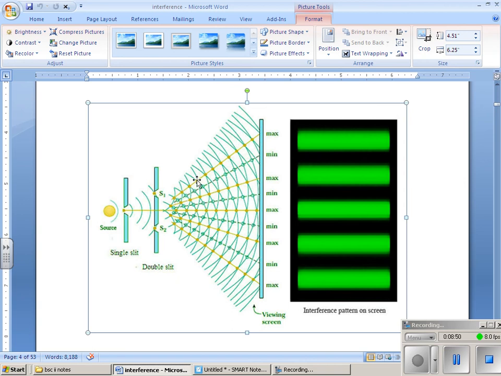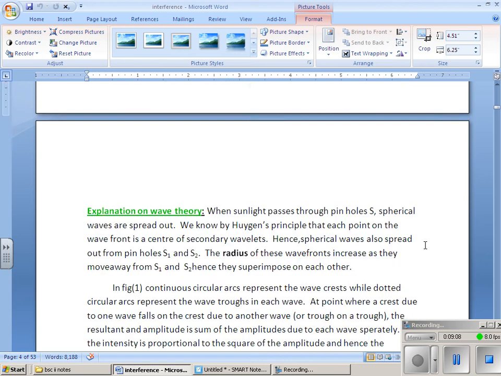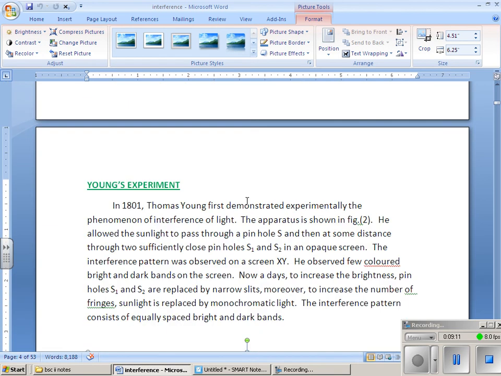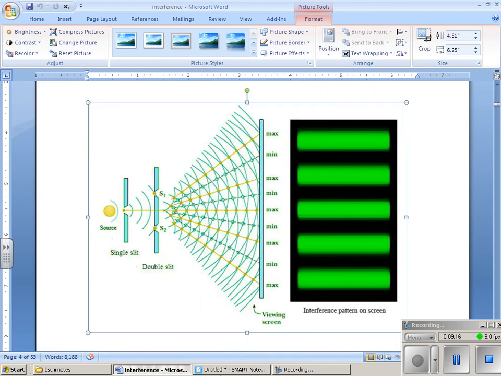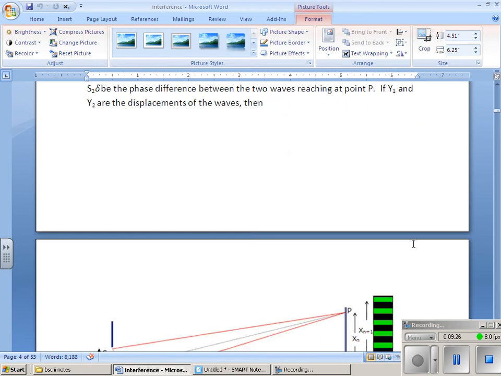See here how interference is taking place. At this point the waves are in phase with each other, where we are getting maximum intensity. At this point we are getting minimum intensity. So alternating dark and bright fringes we can see when we place a screen at this point. This is Young's double slit experiment, which shows how the interference pattern takes place, and how we can see the interference pattern on a screen.